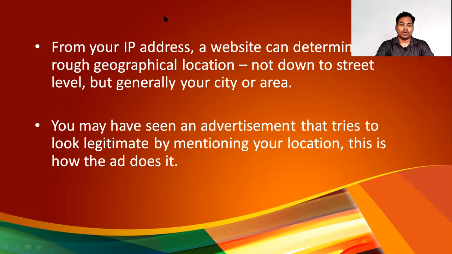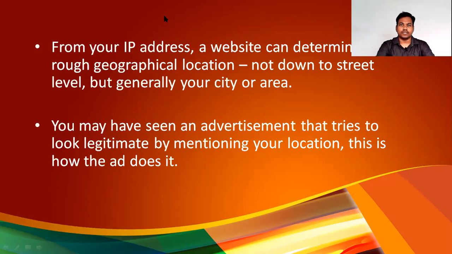Now, from your IP address, a website can determine your rough geographical location. For example, if you are visiting Amazon's website to purchase something, Amazon will understand who is visiting their website. How will they know?